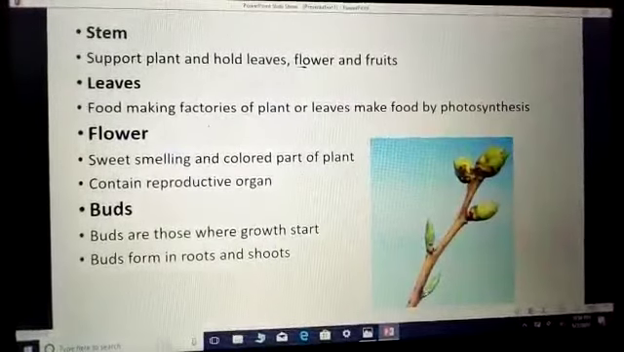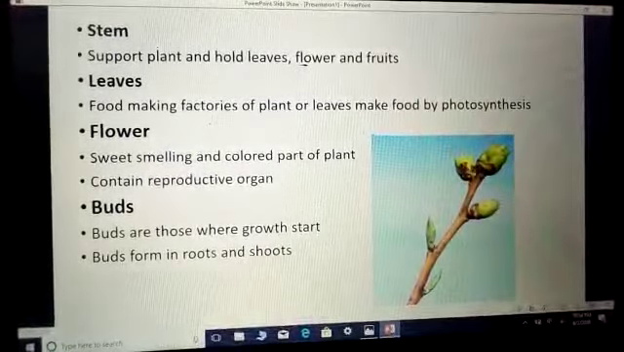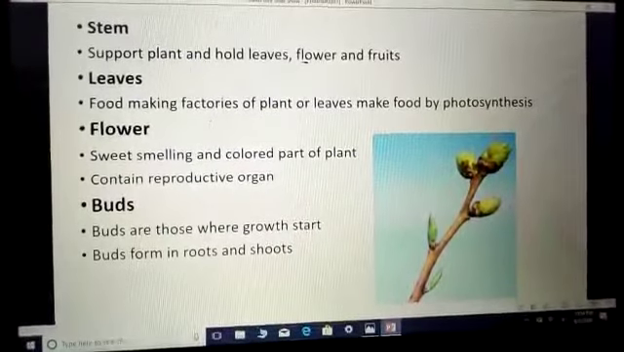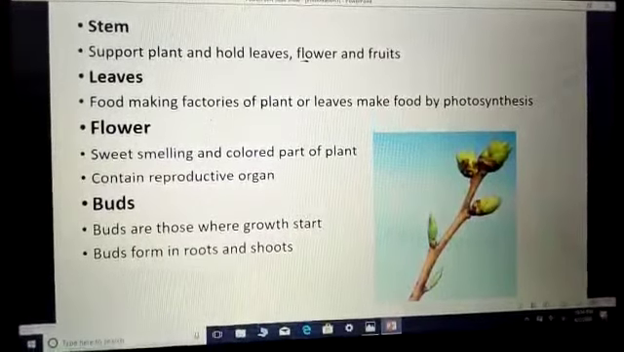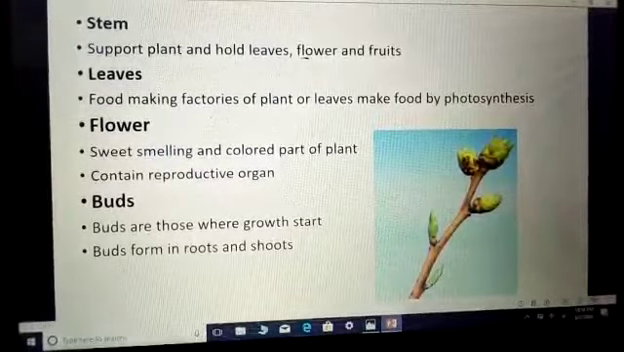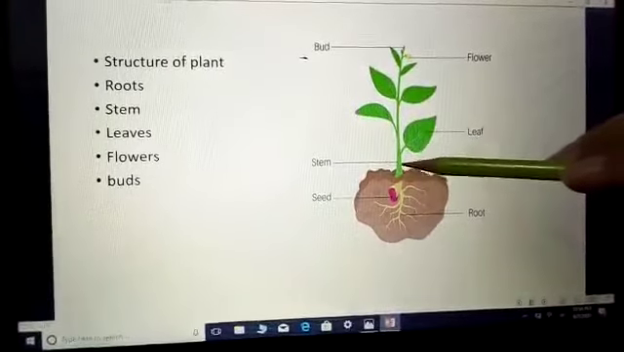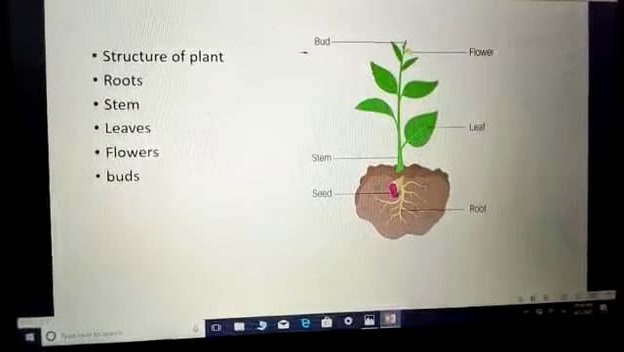Next is the stem. The stem can be defined as the supporting part of the plant. It is above the ground. The main function of the stem is to hold the leaf, flower and fruit. As I showed you in the previous picture, this is the stem that is holding the leaf, flower and the fruit.